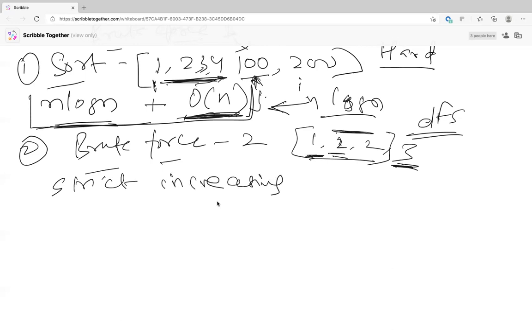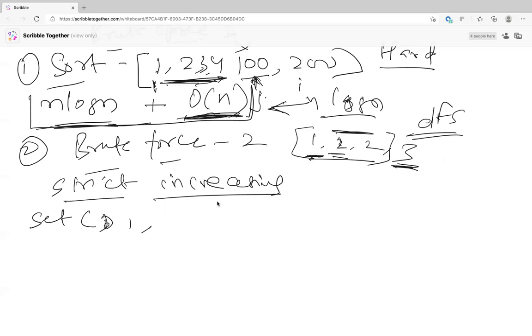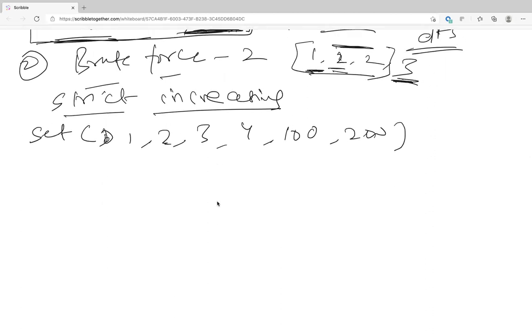So I will put all my elements in a set, all the elements that are there. And I will run through the set, like say our given numbers are 100, 4, 200, 1, 3, 2. Suppose we are reading them in the same order. Well, in a set you don't get any order. I don't know about Java, but in Python there's no order.